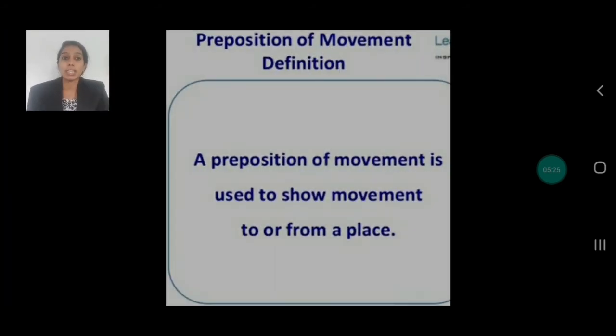Moving on to the next, preposition of movement or direction. Open page number 37, there you find it. Preposition of movement or direction denotes where. A preposition of movement is used to show movement to or from a place. It tells where it is located.